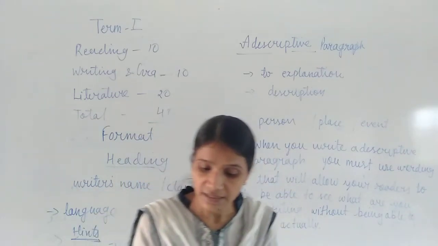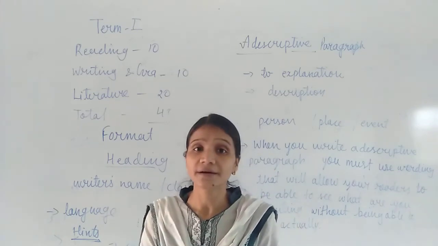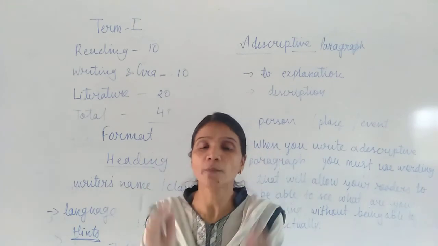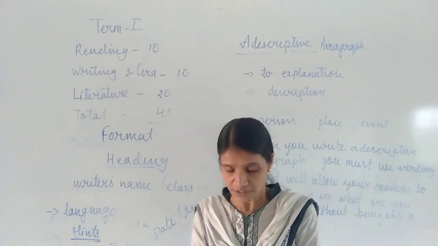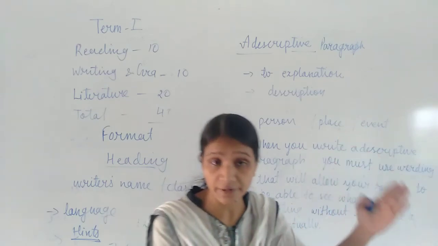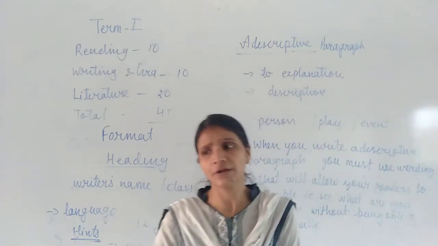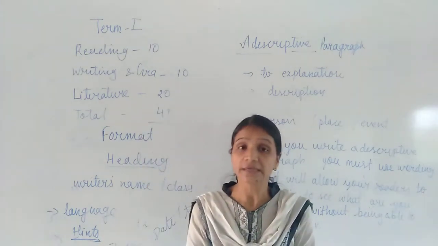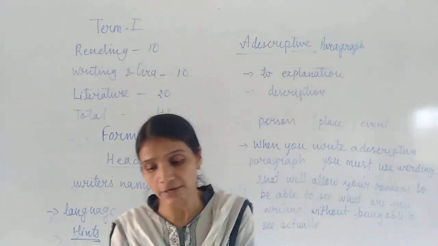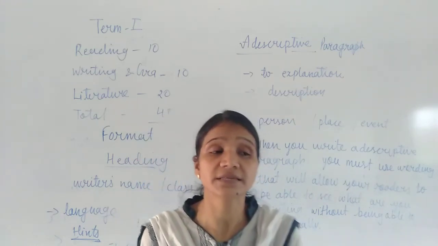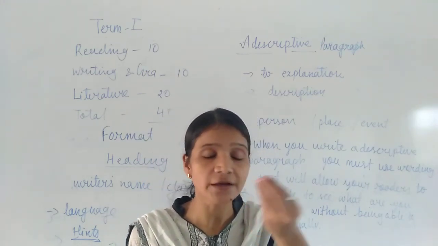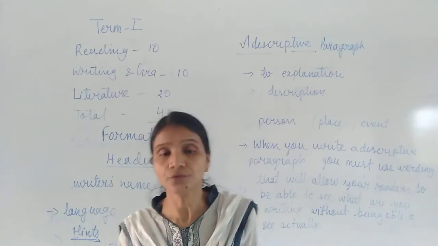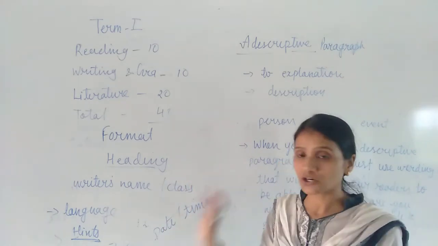Then the next is reactions to the incident. What effects came to your mind when you saw the annual function, or when you read about a great personality like Swami Vivekananda, or when you visited the particular place? Reactions to that incident. Then at the end we will write the use of sensory details, some factual details related to the topic that we have to mention. So like this you have to write a descriptive paragraph.